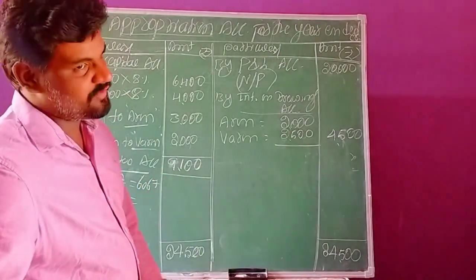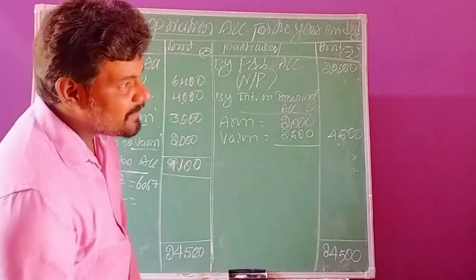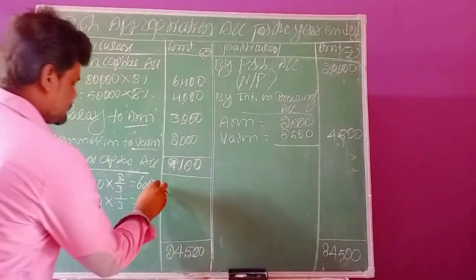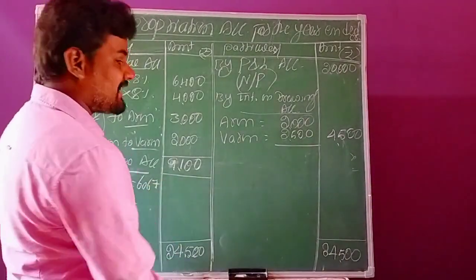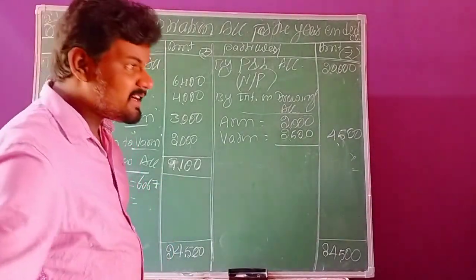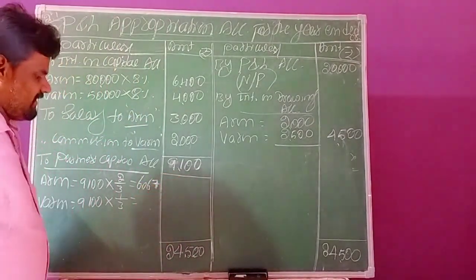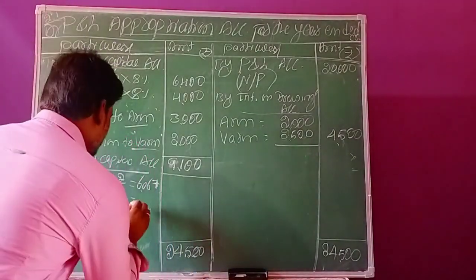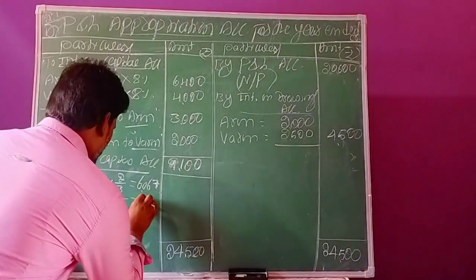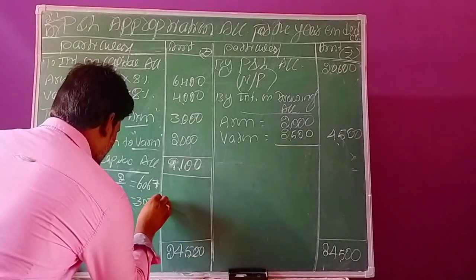You will get 6,066.66. Since the value is more than 5, we can round it up, so make it 7: 6,067. The next partner's balance is 3,033 rupees.